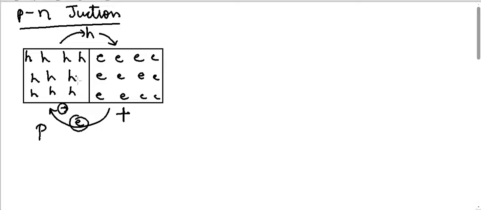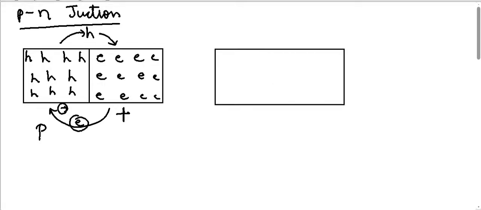So a potential difference will start to gradually develop. Suppose I start with this configuration. After some time, let me just draw what will happen.